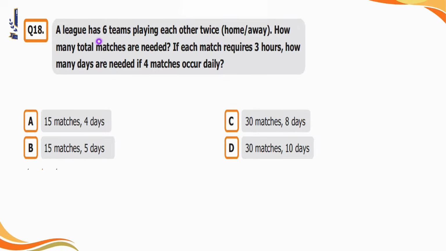Question number 18. A league has 6 teams playing each other twice, home or away. How many total matches are needed? If each match requires 3 hours, how many days are needed if 4 matches occur daily? Option A is 15 matches in 4 days. Option B is 15 matches in 5 days. Option C is 30 matches in 8 days. And option D is 30 matches in 10 days.